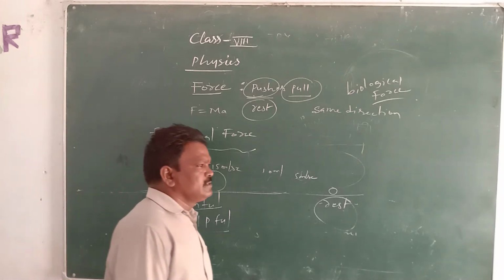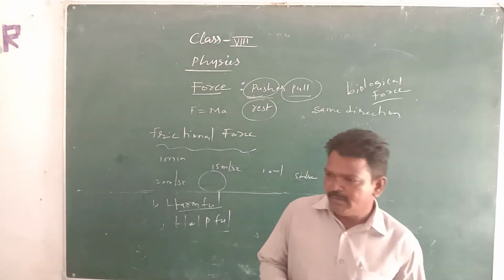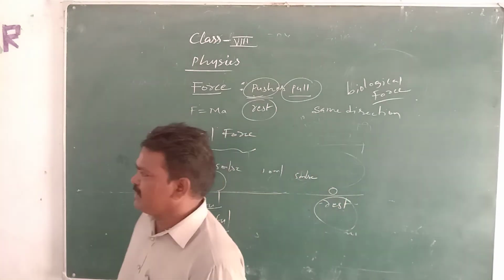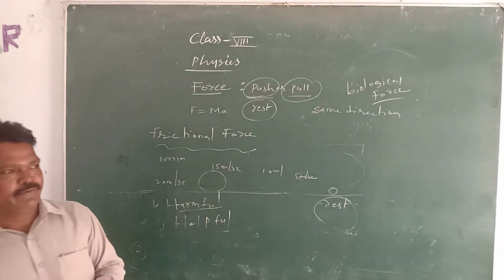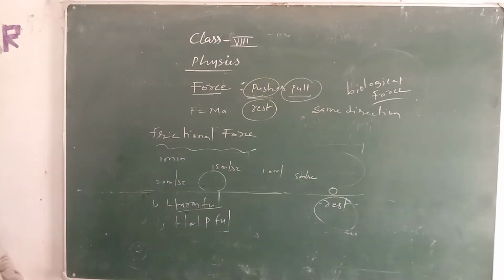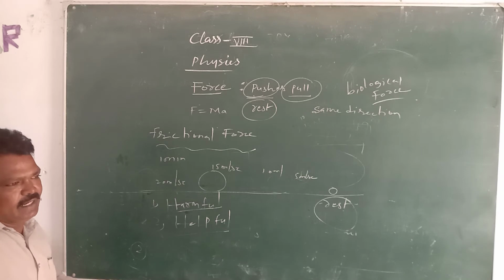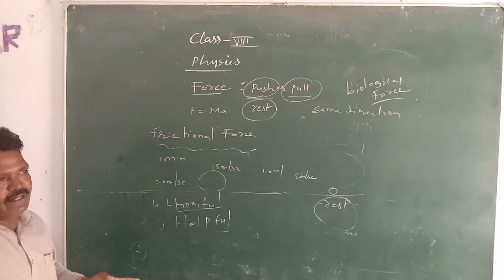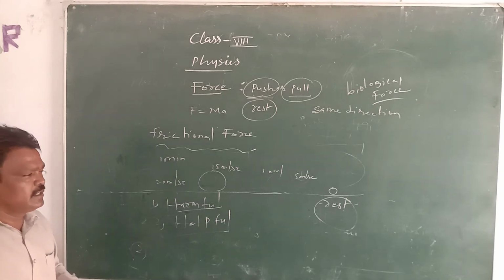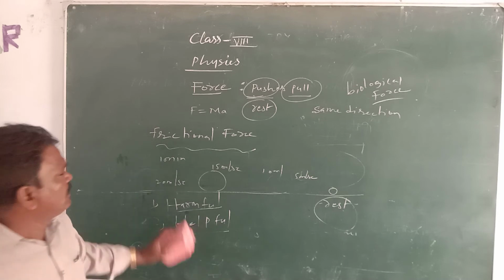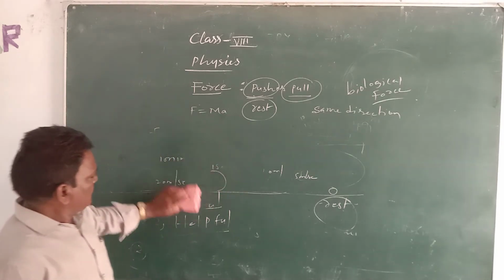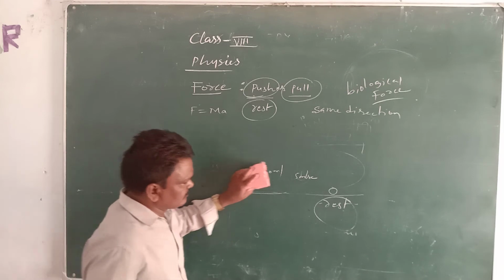Non-contact means there is no physical touching between the 2 objects. When this type of force is employed between 2 objects with no relative contact, these forces are called non-contact forces.